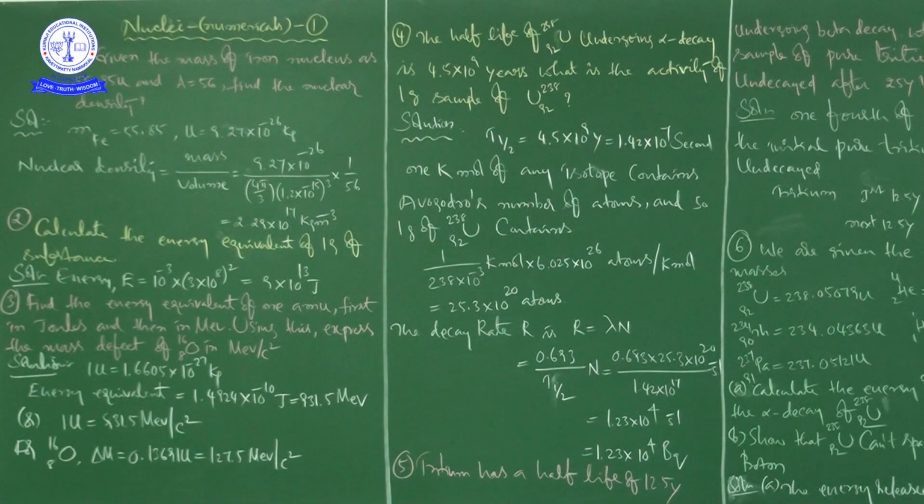Hi students, with this we start a new chapter, nuclei, numerical problems. In this class we will concentrate on example problems. We will finish all example problems.